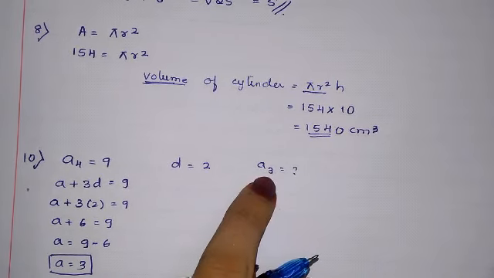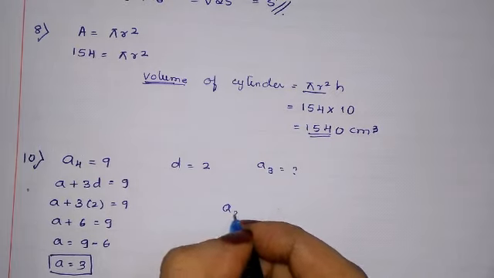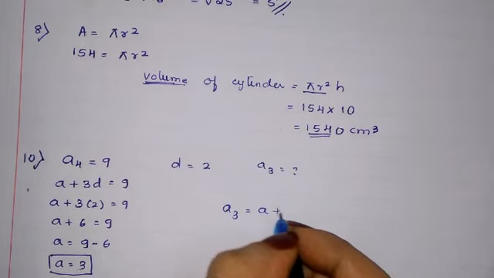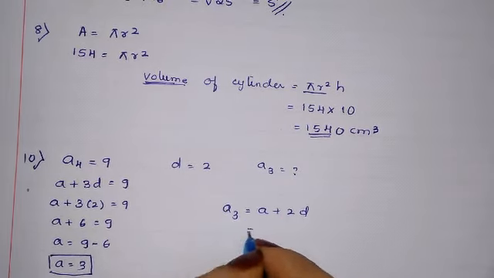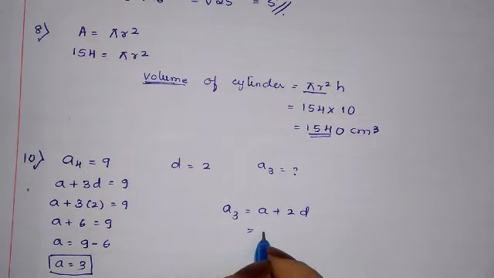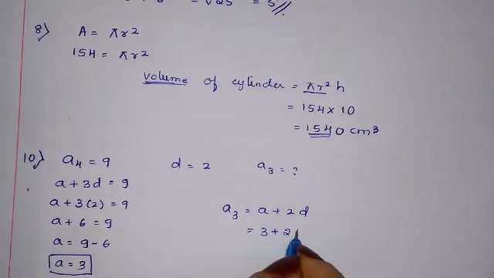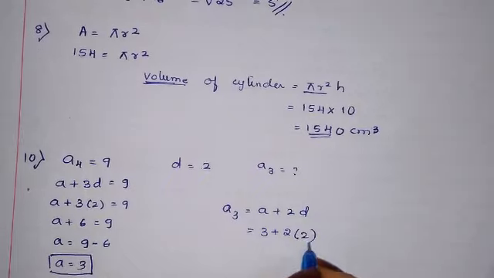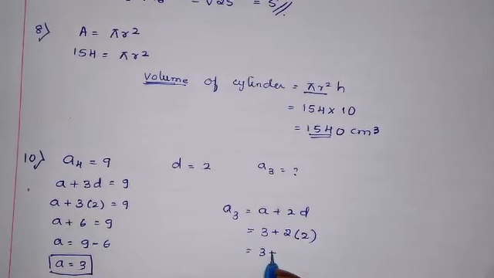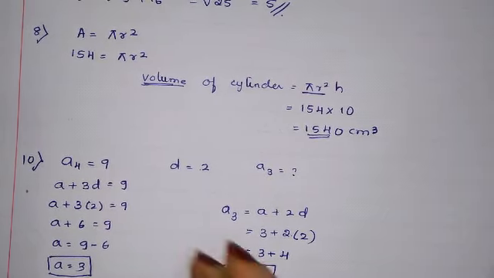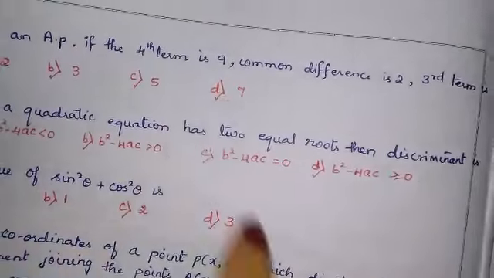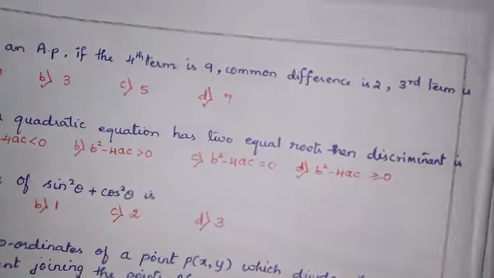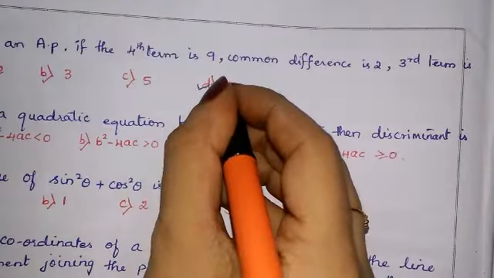What they have asked is the third term. Third term is nothing but A plus 2D. The A value we got just now is 3. So 3 plus 2 into D value, which is 2. 3 plus 2 into 2 is 3 plus 4, which is 7. So the third term is 7. So the correct answer is D.